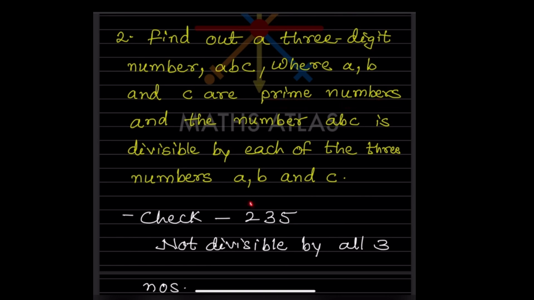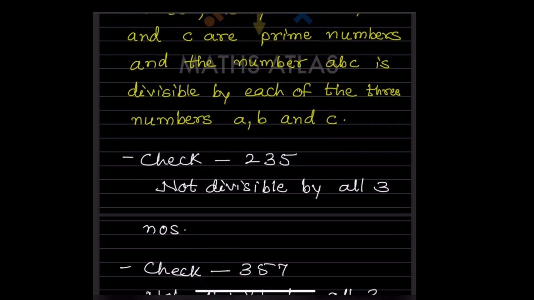If we take 2, 3 and 5, these are prime numbers. Now we have to see whether these are divisible. See here, 2, 3 and 5, they are not divisible by all of 2, 3 and 5.